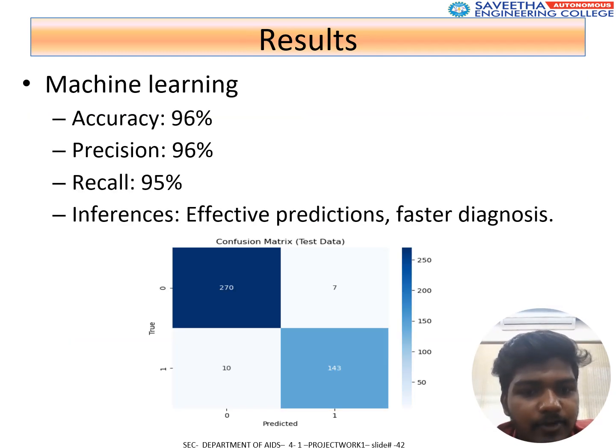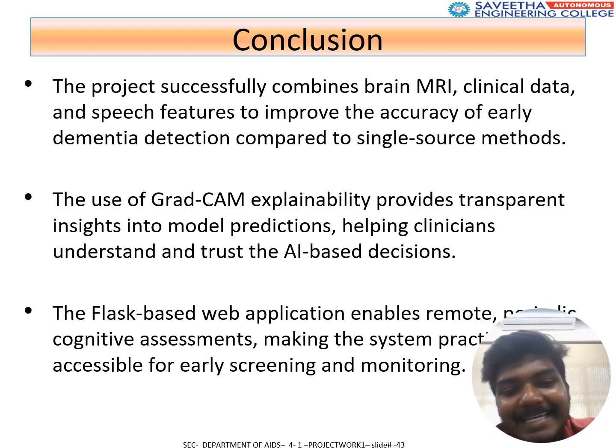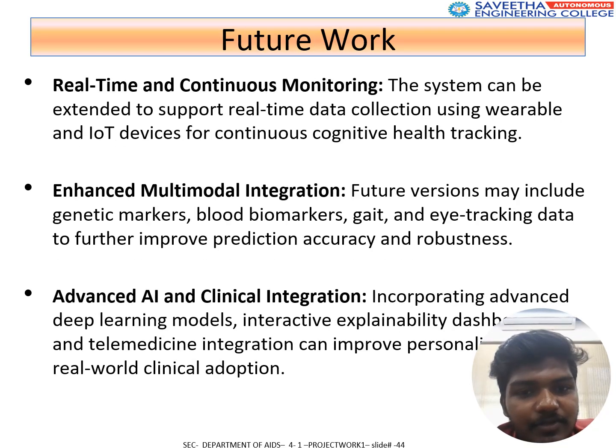The results: accuracy 96%, precision 96%, and recall 95%. Conclusions: the use of GradCAM provides transparent insights into model predictions, helping clinicians understand and trust AI predictions. Future of the project: these are the future apps we are going to